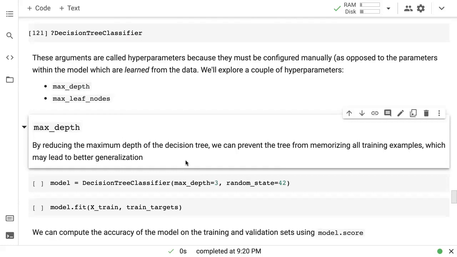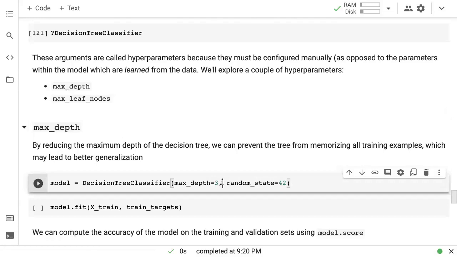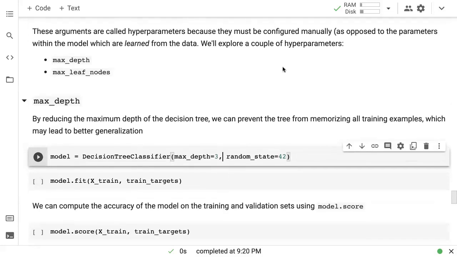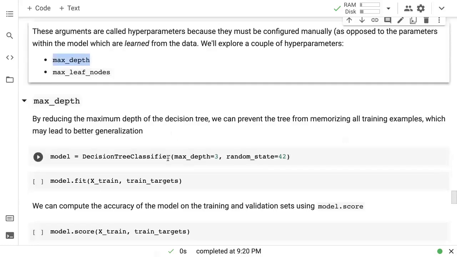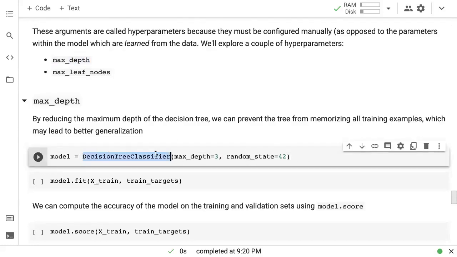Anything that the model learns or figures out on its own is called a parameter. So to separate things that the model figures out versus things that we have to set up front, we call max depth a hyperparameter, because it's not something the model figures out. It's something that we are specifying.